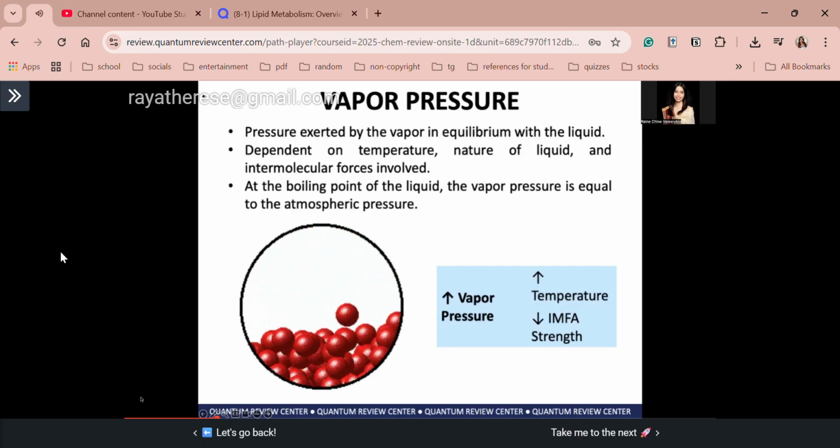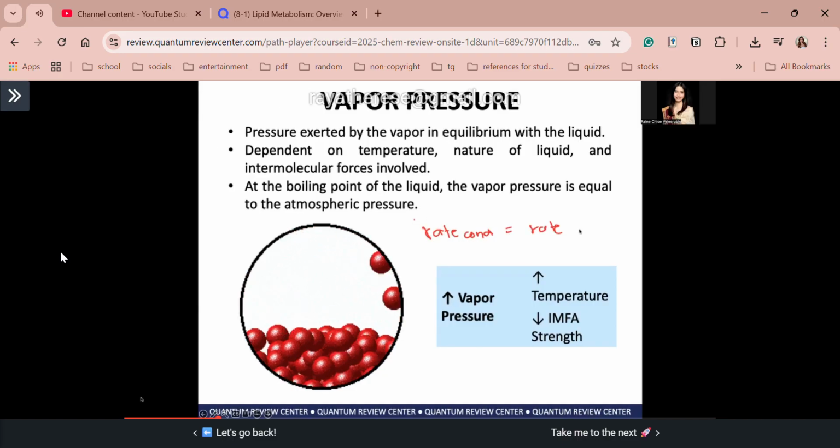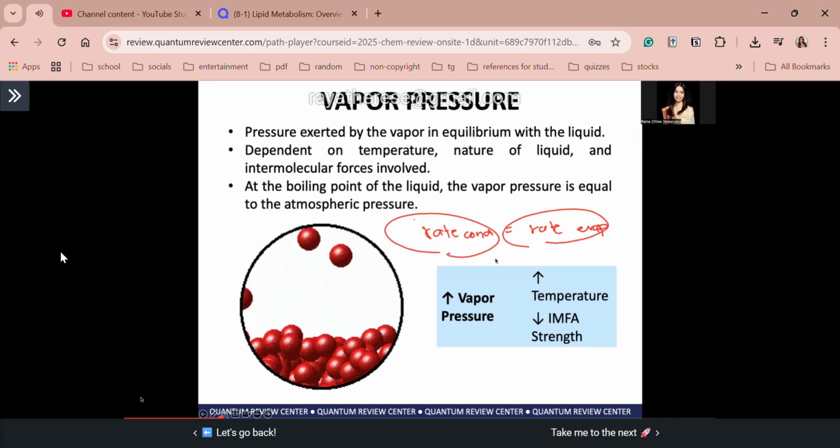Now, when the rate of condensation is equal to the rate of evaporation, okay, then the amount of gas and the amount of liquid in your container, okay, it no longer changes. Diba? And tama naman, diba? Because condensation is continuously happening at the same rate as the rate of the evaporation. Diba? Nag-evaporate yung liquid molecules at the same rate as the condensation of the gas molecules. That's why the amount of gas and liquid no longer changes. Okay? Yun yung tinatawag nating equilibrium. And this is measured by the vapor pressure because it is the pressure you need para yung rate of condensation will be equal to the rate of the evaporation.